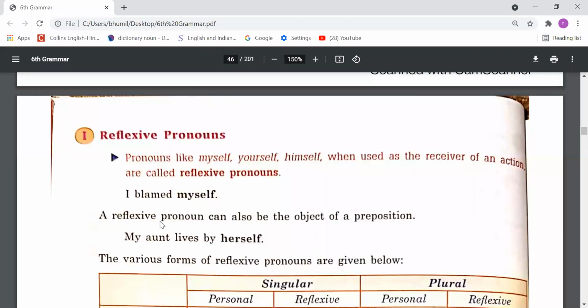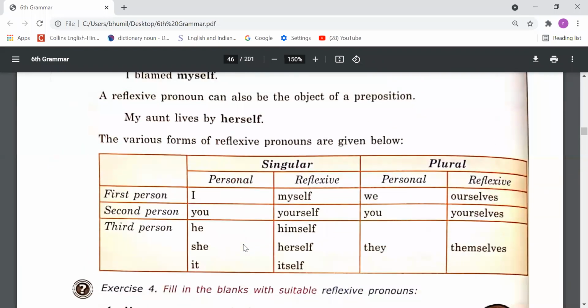When we use himself, myself, yourself as the object of the verb, these words are called reflexive pronouns. Like, I blamed myself. So myself has been used here as the object of the verb blame. A reflexive pronoun can also be the object of a preposition. My aunt lives by herself.